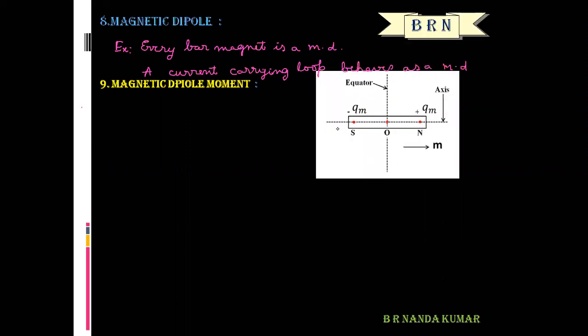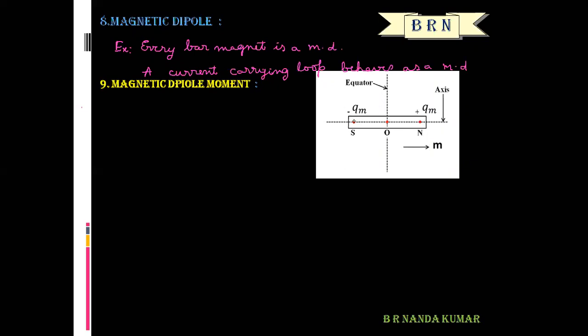Okay, what is a bar magnet? What is the meaning of a bar magnet? Any rectangular or cylindrical object that has a magnetic field. Each and every bar magnet has two poles, south pole and north pole. The strength of a pole is called pole strength. Pole strength of the north pole is plus qm. Pole strength of the south pole is minus qm.